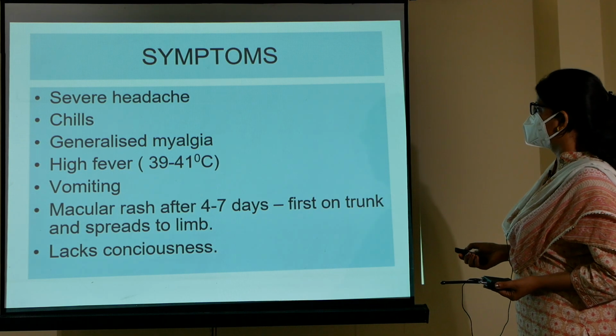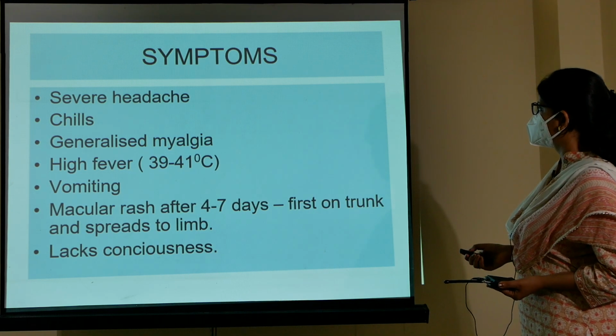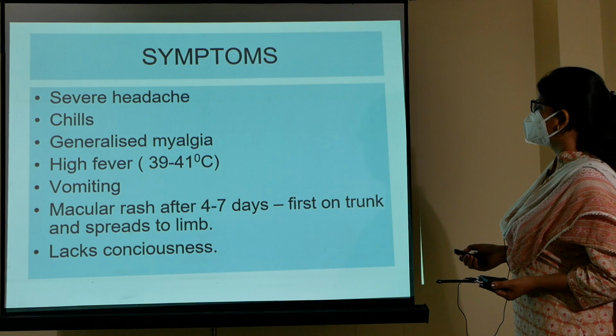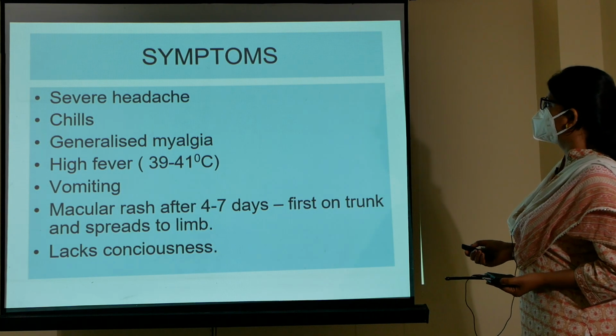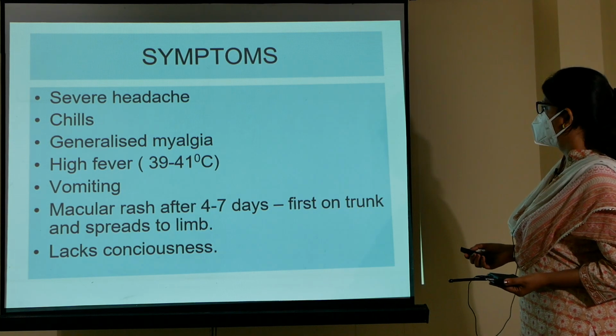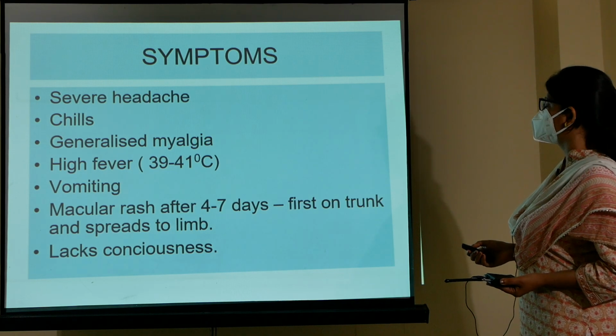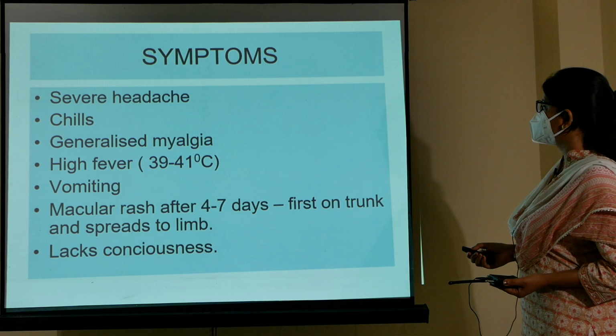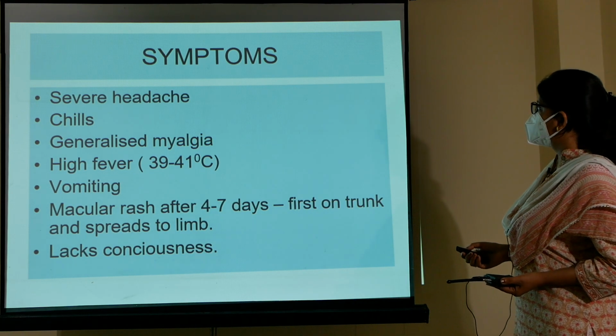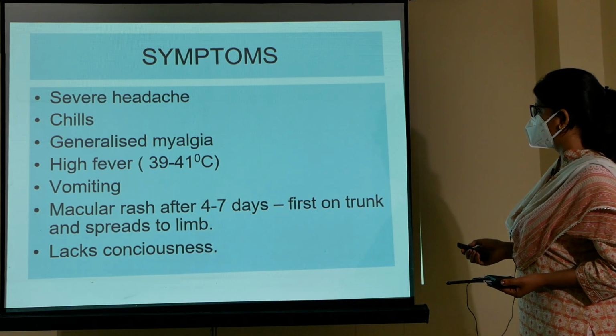Then the symptoms. Symptoms are severe headache, chills associated with high fever, generalized myalgia, and vomiting. Then there can be a macular rash after 4 to 7 days, which first appears on the trunk, then spreads to the limbs. There can be loss of consciousness in the further advanced stages.